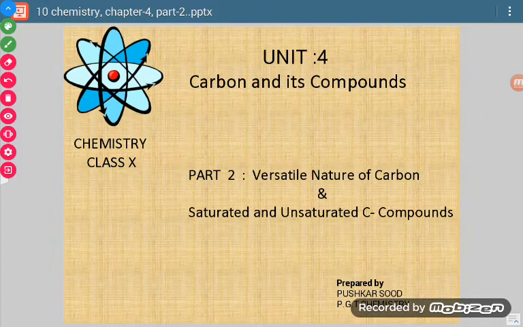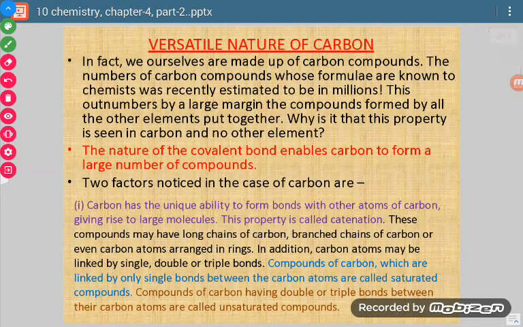Good morning, students. So today we are going to discuss the versatile nature of carbon and saturated and unsaturated carbon compounds. Okay. So first of all, let us start with the versatile nature of carbon. Now see, just like in our previous lecture, we discussed that each and everything which we are able to see around us contains carbon. So why does this carbon exist in almost all the things? What is the reason? Okay, so this we are going to discuss now.